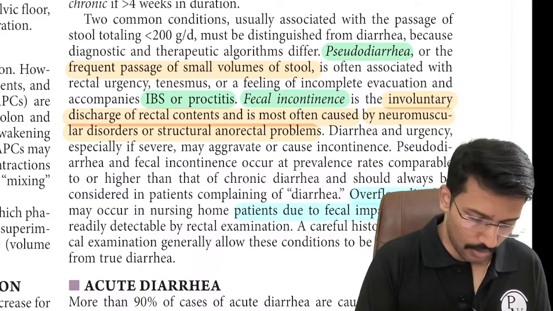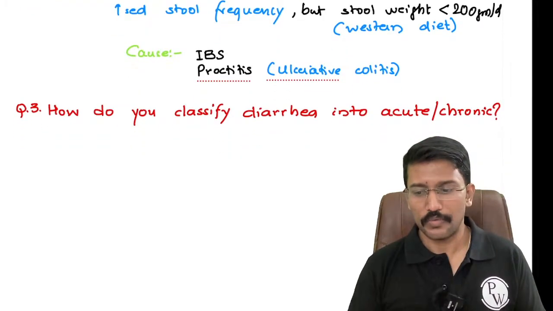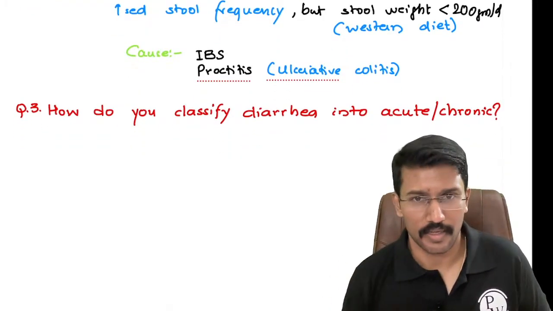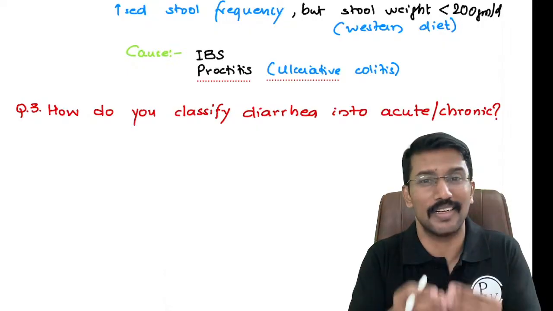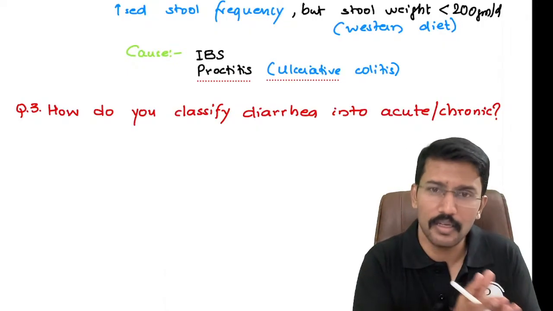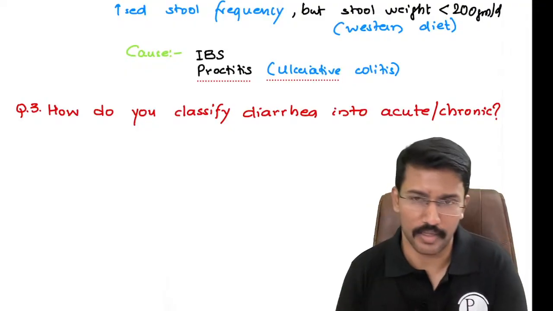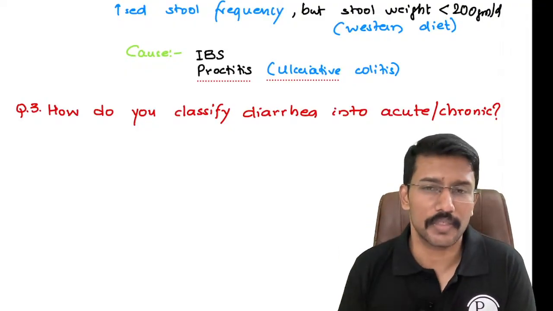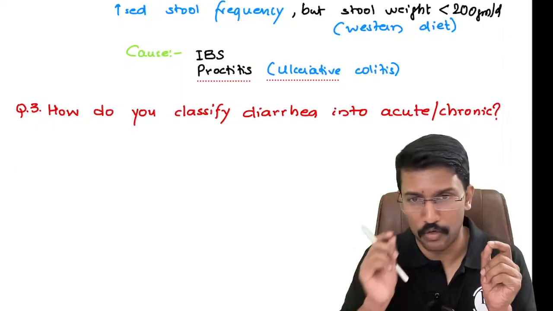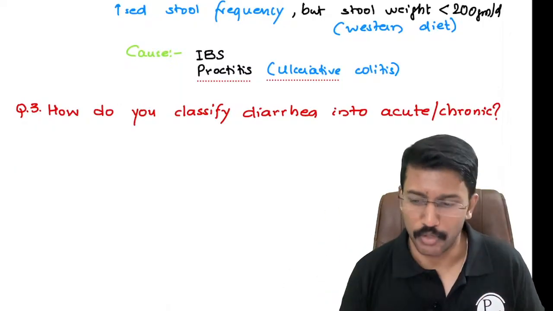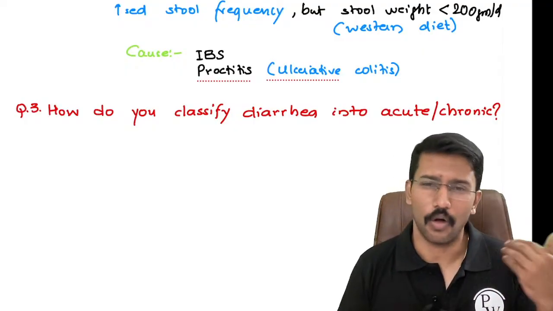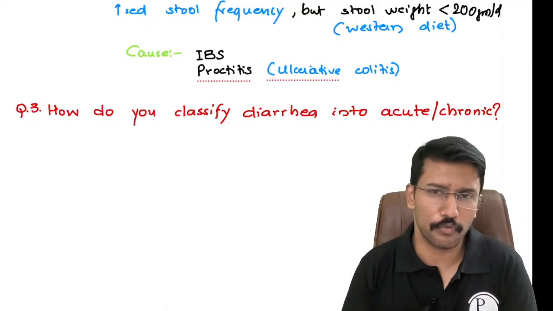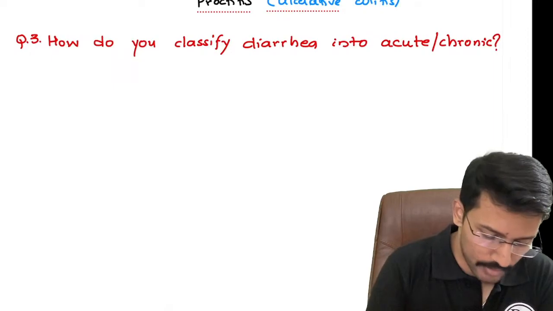Clear? Okay. Now once we have objectively understood what is diarrhea, the next question is, how do you classify a patient presenting with diarrhea as having acute diarrhea, subacute diarrhea or chronic diarrhea? For every symptom that we study, we should know when we call it acute, when we call it chronic, and when we call it subacute, just like we did for cough or dyspnea. Here also for diarrhea we will have a time bound definition.